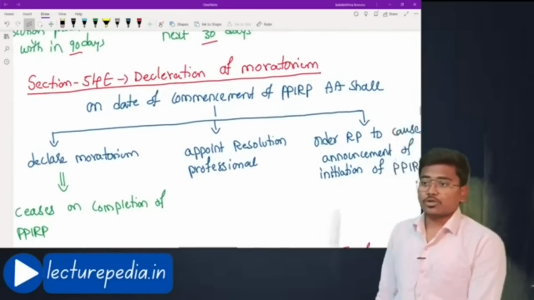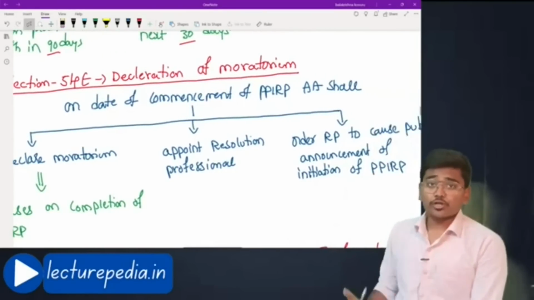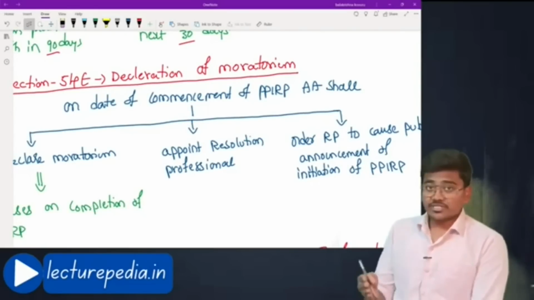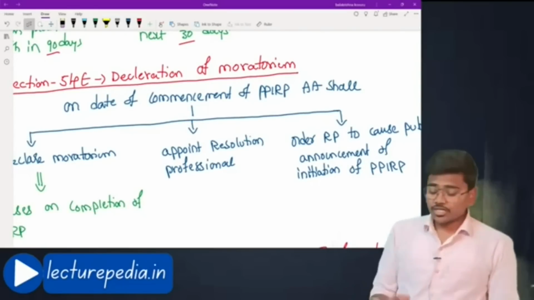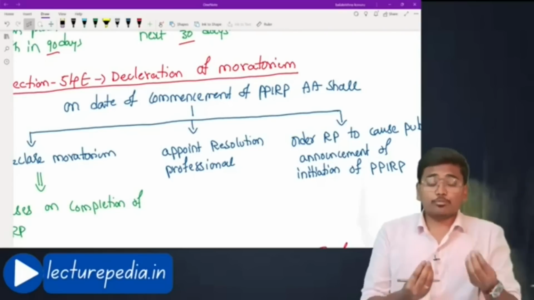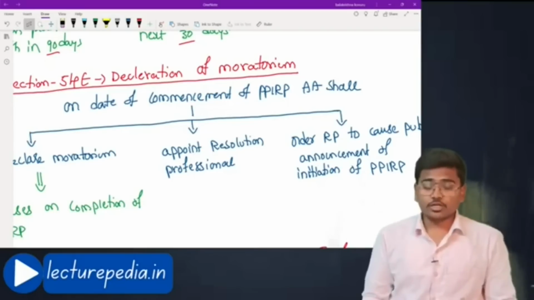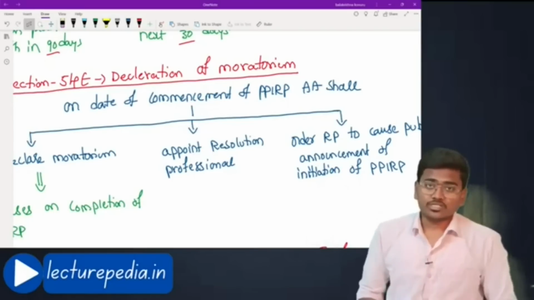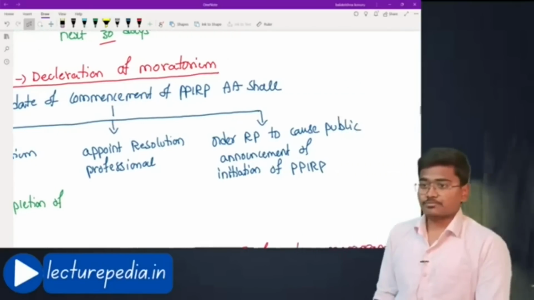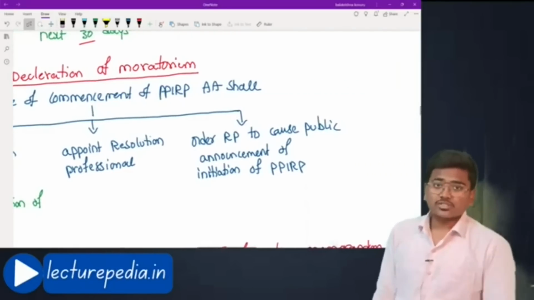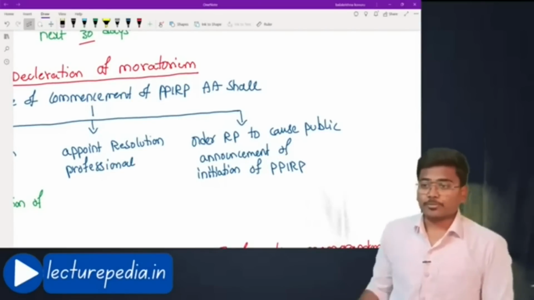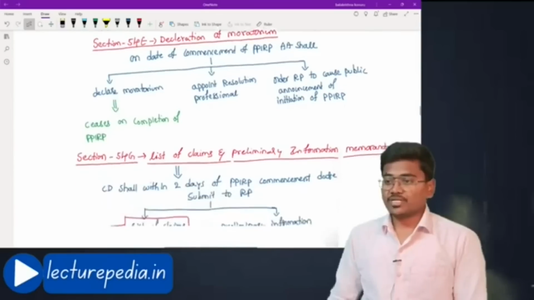Apart from the moratorium, the adjudicating authority will also appoint a resolution professional. Who will be appointed as resolution professional? Before the application is made to the adjudicating authority, the corporate debtor and financial creditors have appointed an insolvency professional. That insolvency professional will be proposed by the corporate debtor and financial creditors to be appointed as resolution professional. The same person will be appointed by the adjudicating authority as resolution professional. Next, once the resolution professional is appointed, the adjudicating authority will order this resolution professional to cause public announcement of initiation of PPIRP. That is section number 54E.